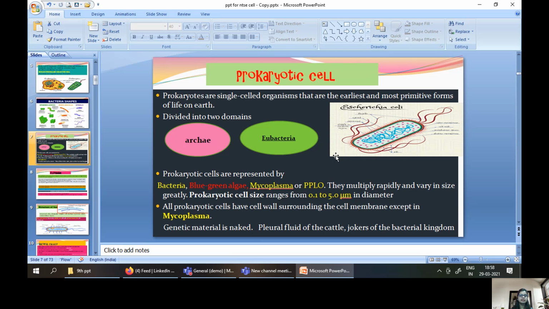Examples of prokaryotic cells are bacteria, blue-green algae, and mycoplasma, which is also called PPLO, the pleuropneumonia-like organism. Eukaryotic cells are like plant cells, fungal cells, and animal cells.